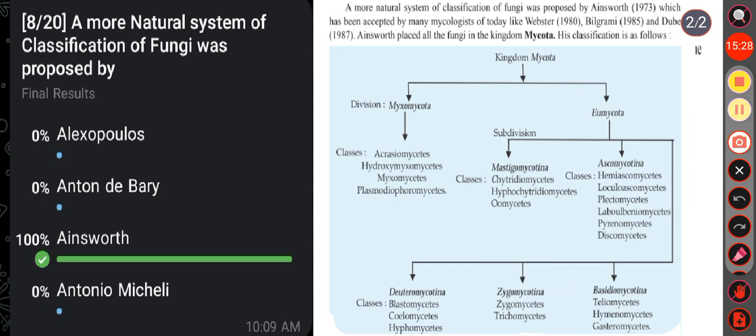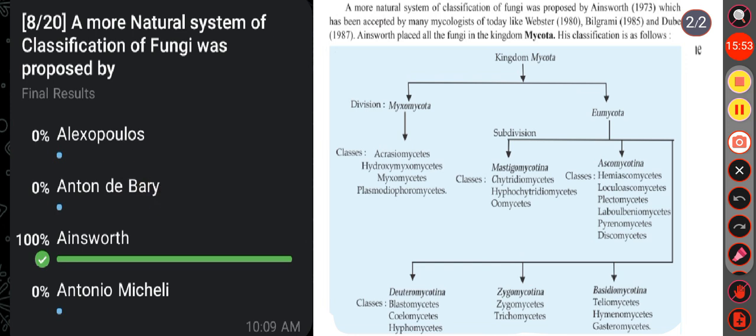Okay. So this is the classification system proposed by Ainsworth, and remember, this classification is based on morphology, especially of the reproductive structure of fungi, and he includes fungi along with slime molds under the kingdom Mycota, right? Then see the other option, that is Alexopoulos.